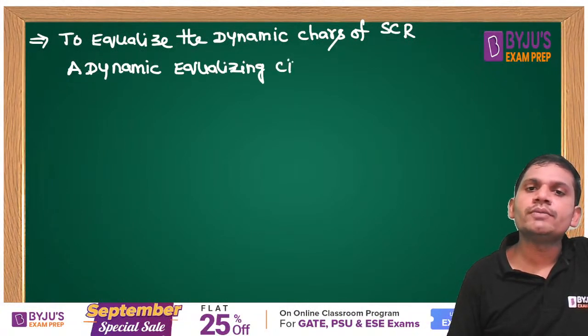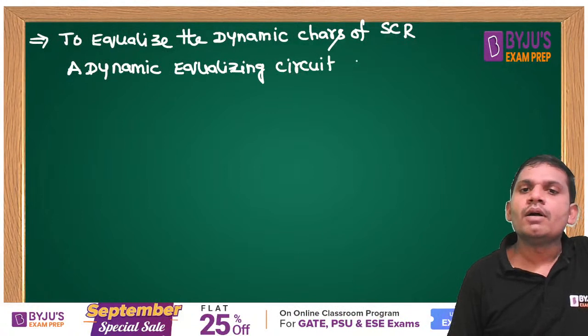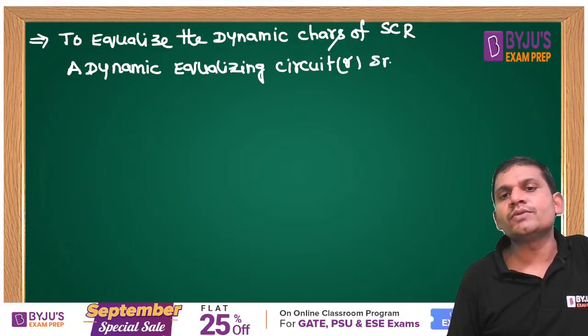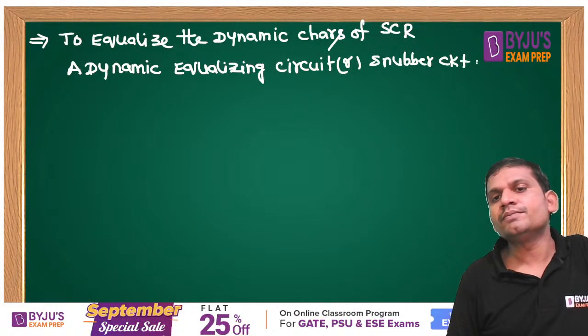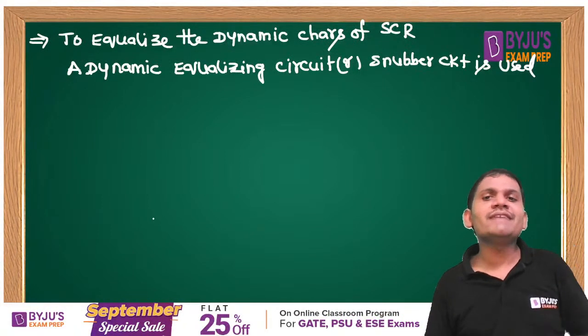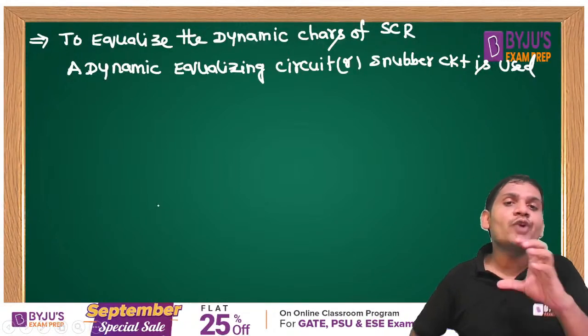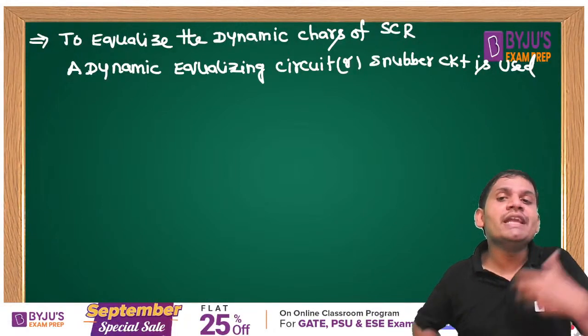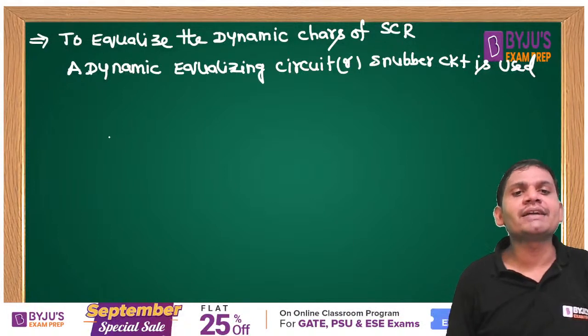That means the snubber circuit is not only for dV/dt protection, it is also used to equalize the dynamic characteristics, students.